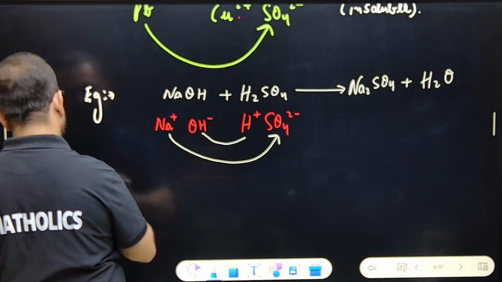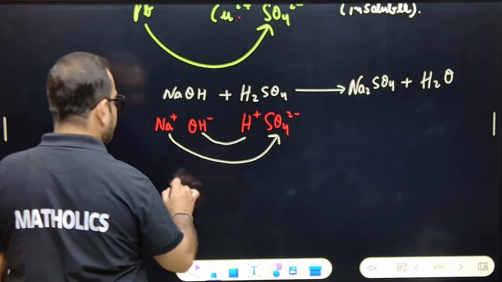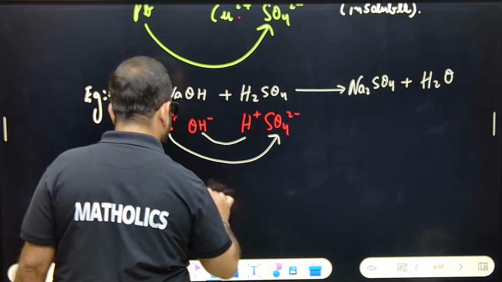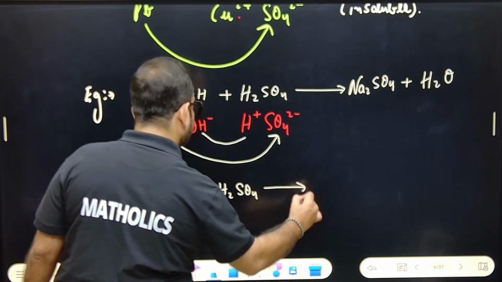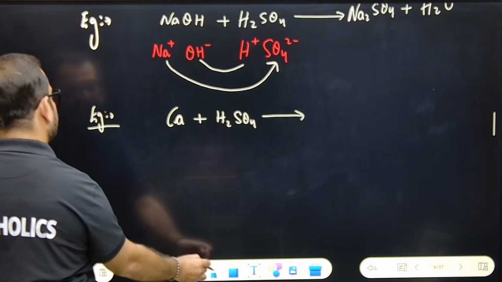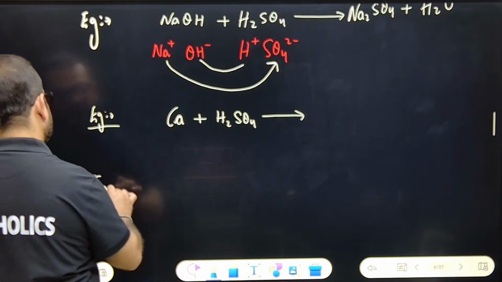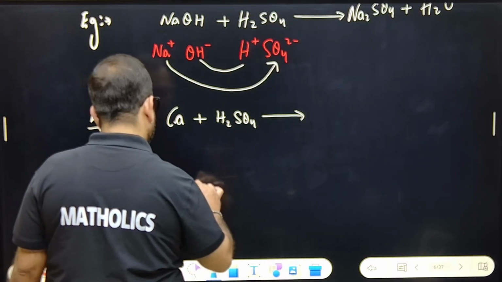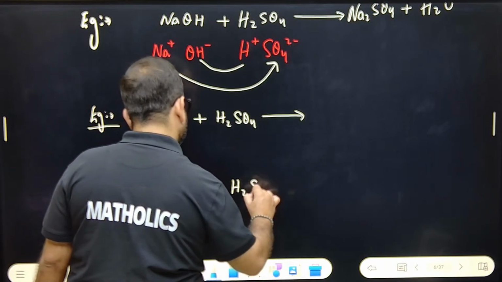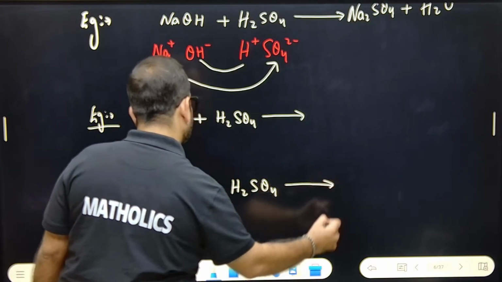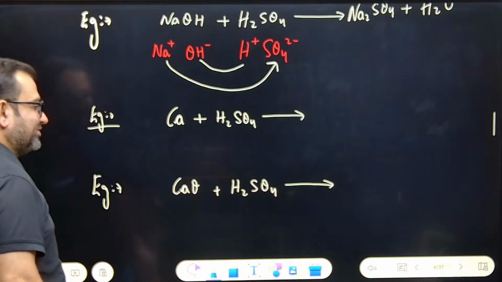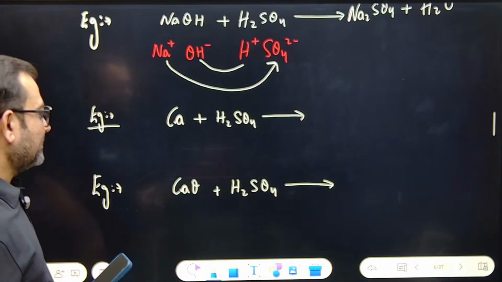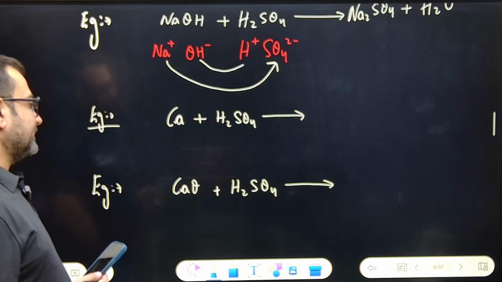If I take another example, I'll write Ca plus H2SO4. It gives what? Another example is CaO plus H2SO4 gives what? Okay, these are enough. Tell me.